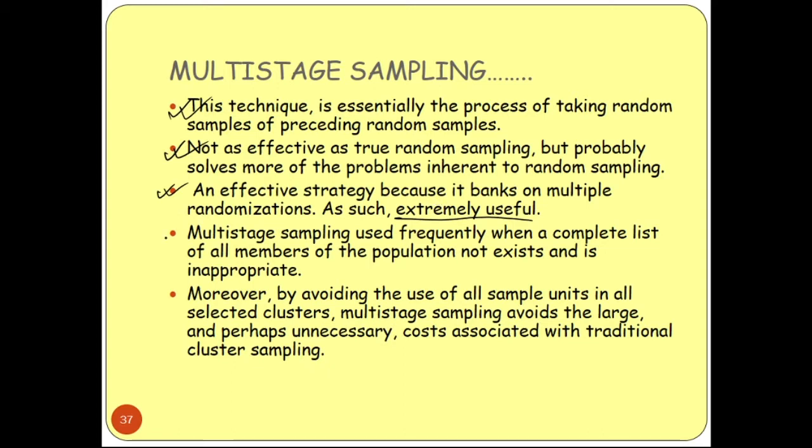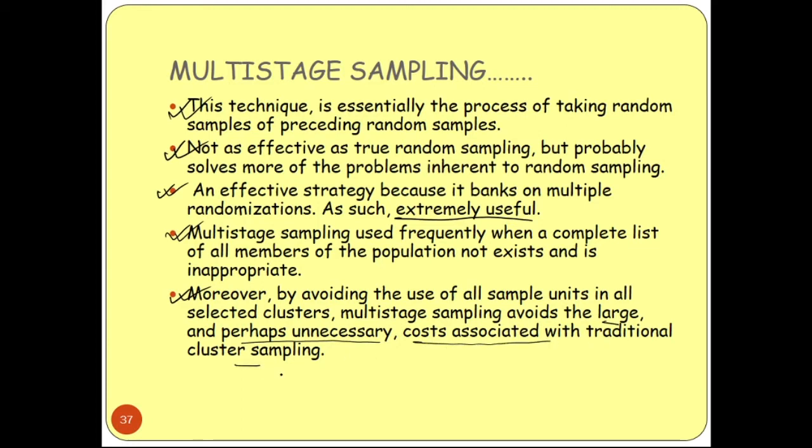Multi-stage sampling is used frequently when a complete list of all members of the population does not exist or is inappropriate. Okay, so this sampling can be used frequently, and a complete list of all members of the population does not exist here because we are sampling again and again. So it may sometimes be inappropriate also. By avoiding the use of all sample units in all selected clusters, multi-stage sampling avoids the large and perhaps unnecessary cost associated with traditional cluster sampling.